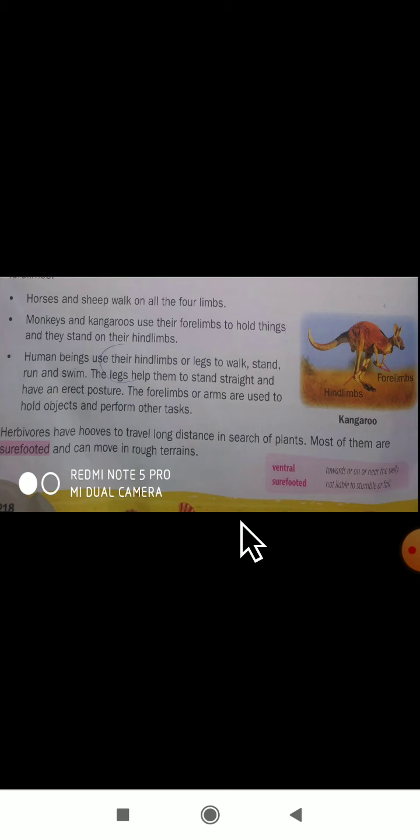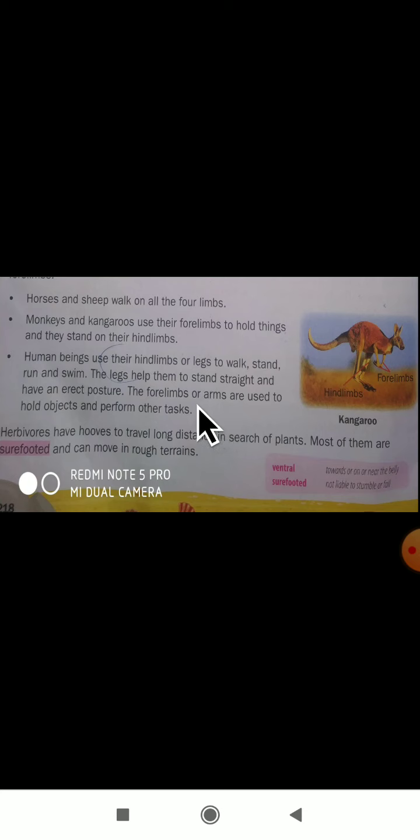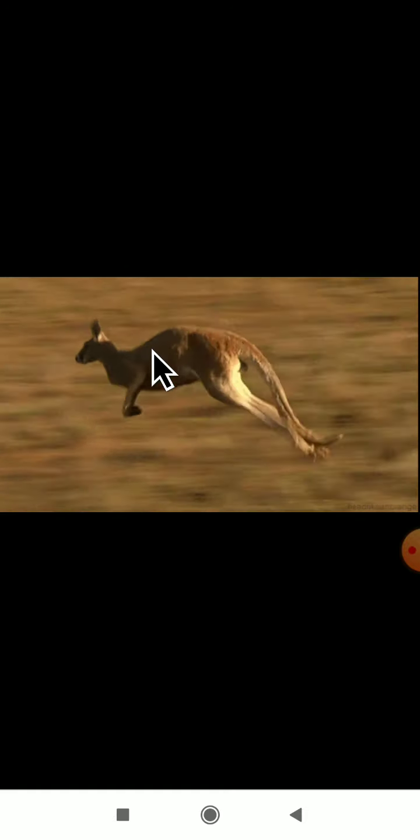Next animals here are the monkey and kangaroo. Monkeys and kangaroos use their four limbs to hold things. As I have already told you about the kangaroo, four limbs are used to hold things and hind limbs are used to walk or to stand. The same thing is given here: monkeys and kangaroos use their four limbs to hold things and they stand on their hind limbs. I will show the picture here. You can see here.